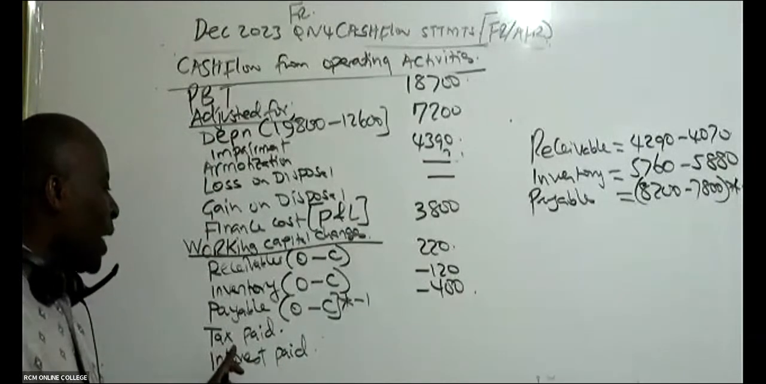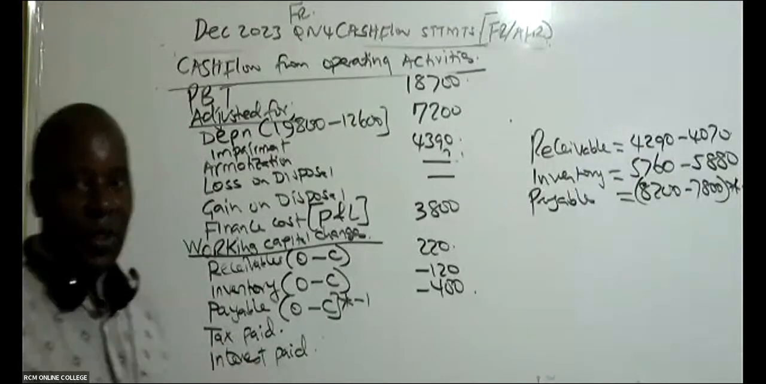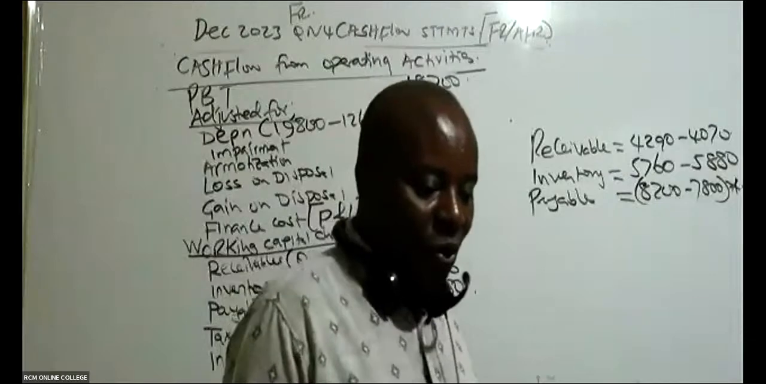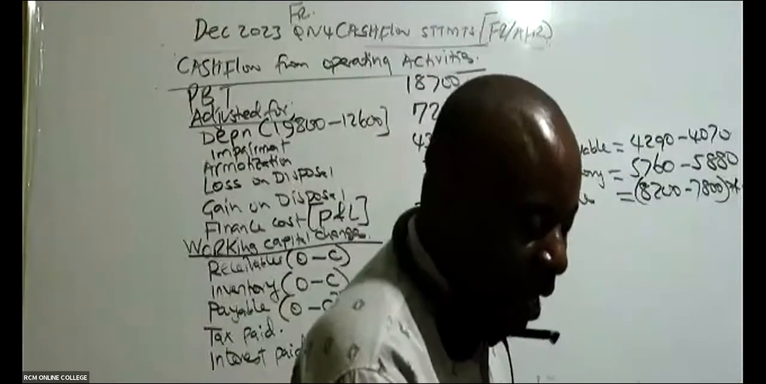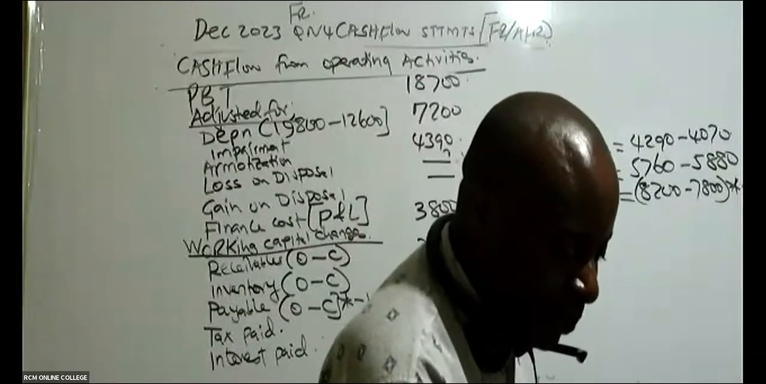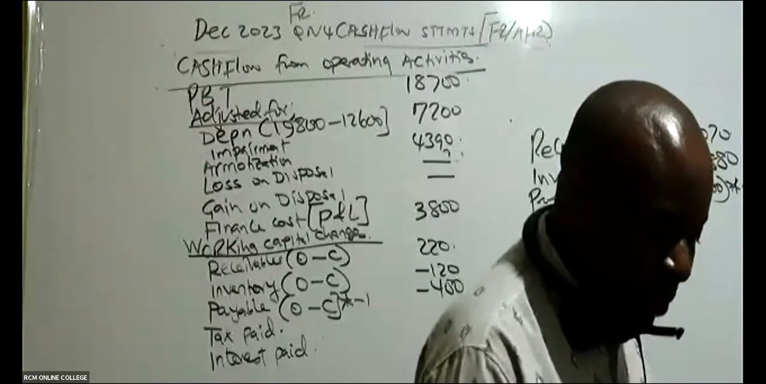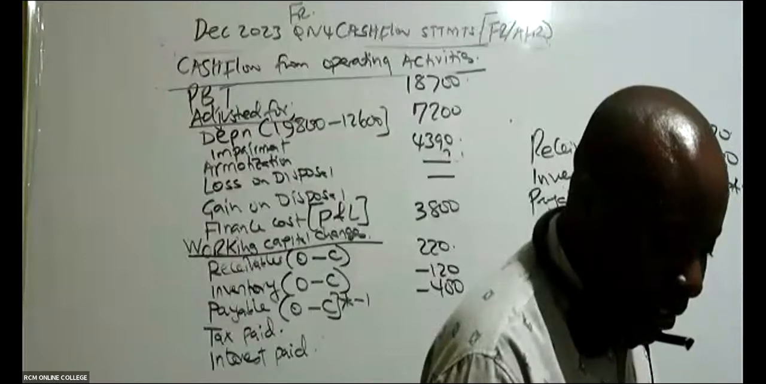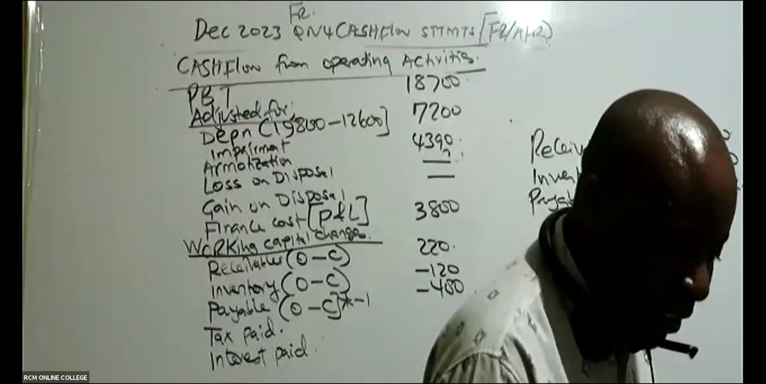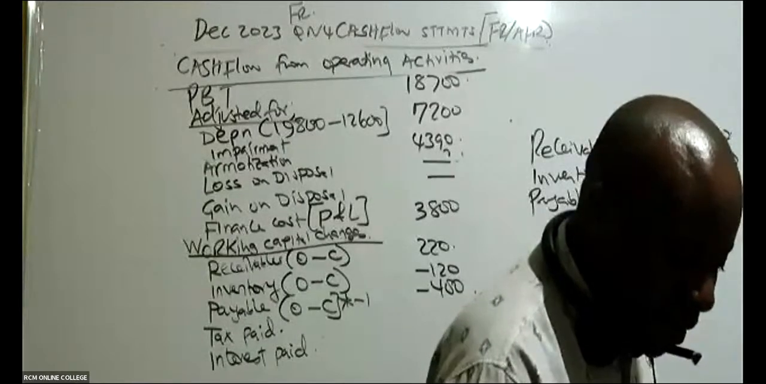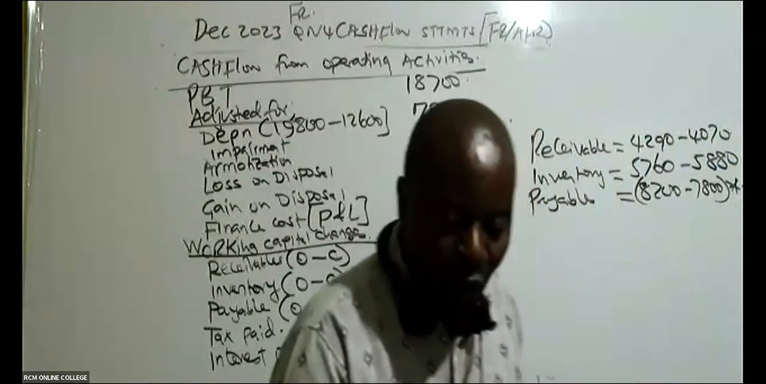So then we come to tax paid, which is the easiest. Knowing how much I've paid is really a very easy thing. Are you able to see the taxes there? Go to your balance sheet.